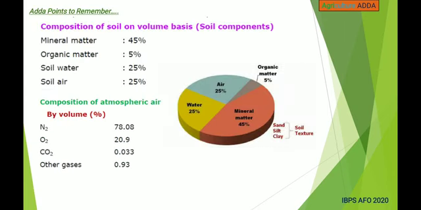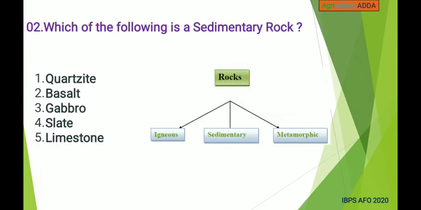This is the composition of soil on volume basis. Mineral matter is, as I told, 45 percentage. Organic matter 5 percentage. Soil water 25%. Soil air 25%. It's soil components. And composition of atmospheric air by volume is nitrogen 78.08 percentage, oxygen 20.9 percentage, carbon dioxide 0.03 percentage, and other gases is 0.93 percentage.